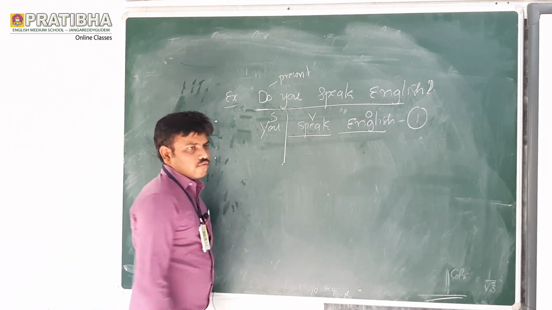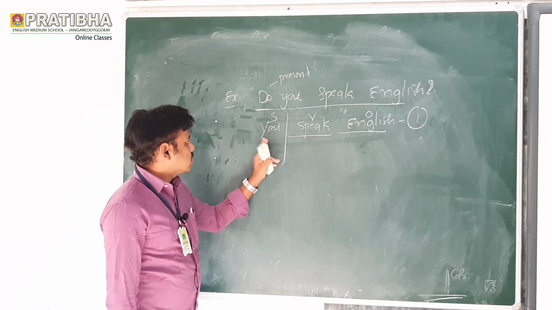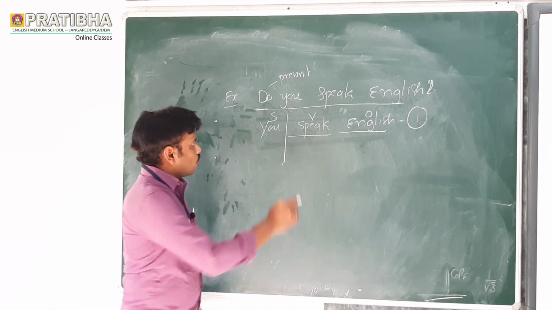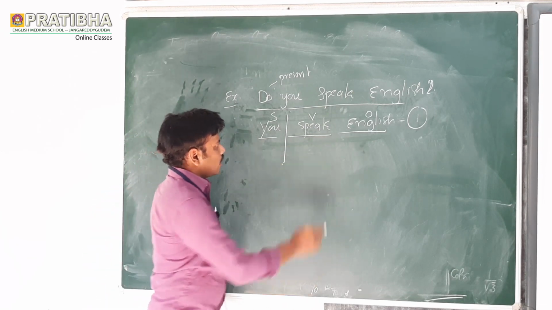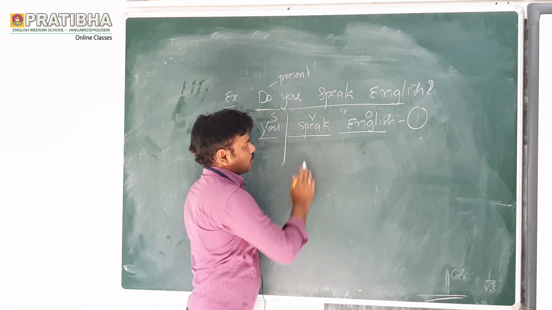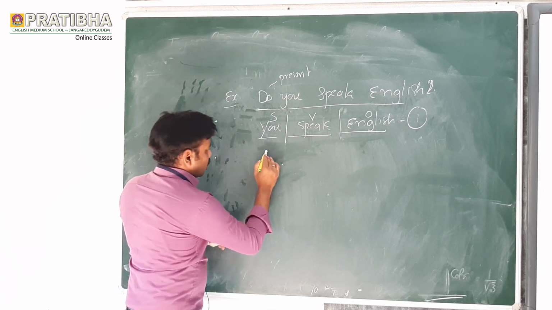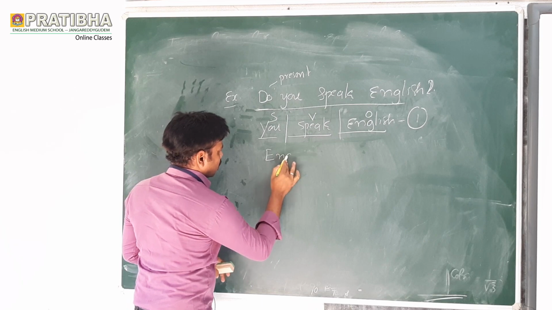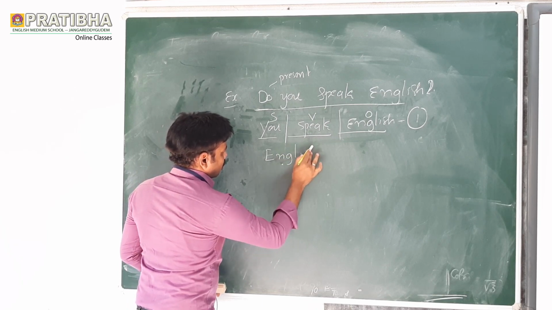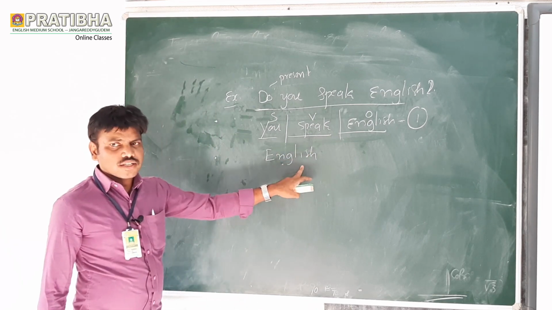First one, subject. We have to divide subject, verb, object. Now what is the subject here? You is the subject. And what is the object here? Verb, speak, English. Now let us see, bring here. Since it is a present tense, English is the present tense.